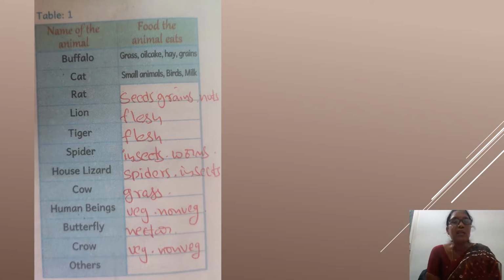Yes, lion. What do lions eat? Flesh. Tiger, flesh. They're meat-eating animals. Spider. Lizard. What do spiders eat? Have you seen spiders, Nikhil? We see spiders in our houses. They make webs in our houses. They make webs and they eat insects. Spiders are poisonous. They inject poison into the body of the insect and eat them.